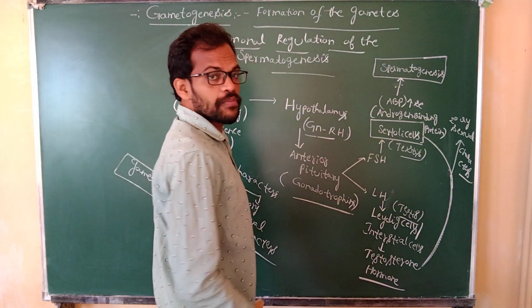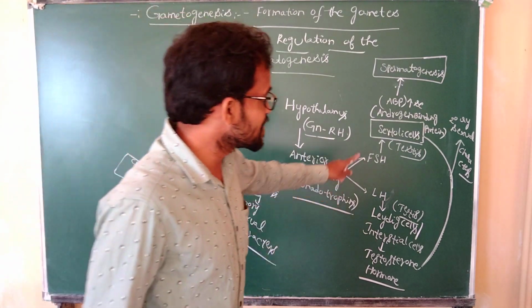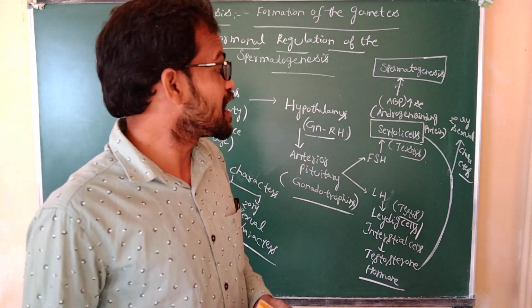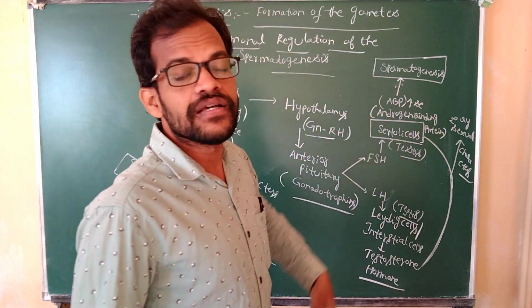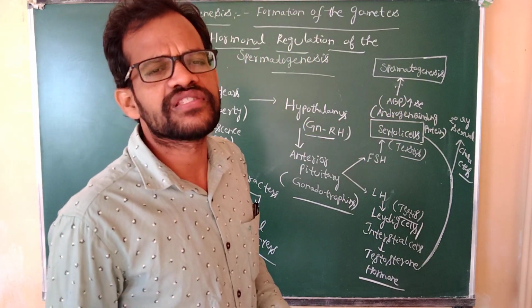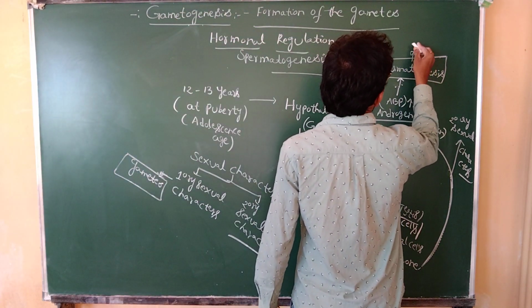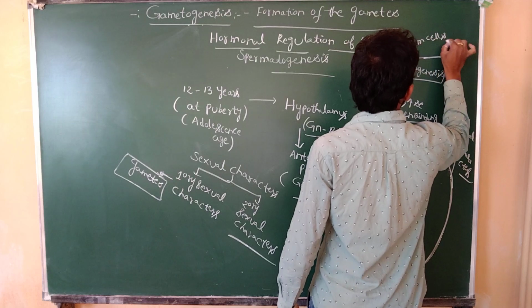Whenever the Sertoli cells are activated by the follicle stimulating hormone, the Sertoli cells increase the androgen binding protein. Whenever the androgen binding protein increases, there is more spermatogenesis. Spermatogenesis means the formation of sperm cells.